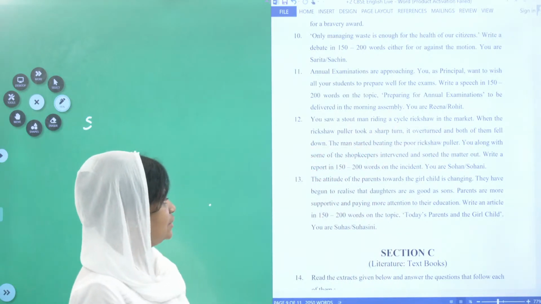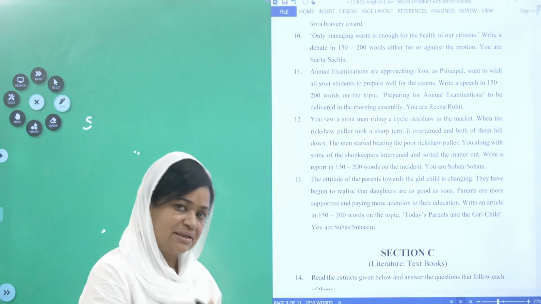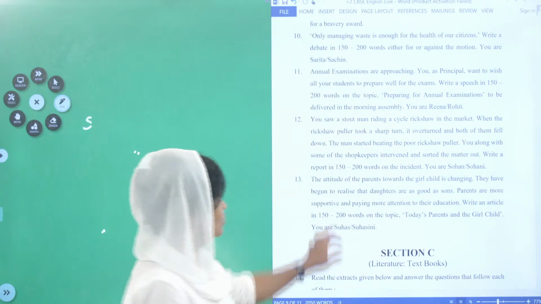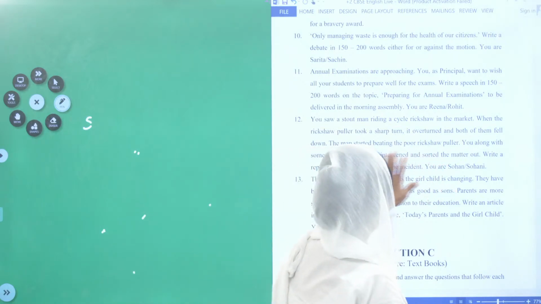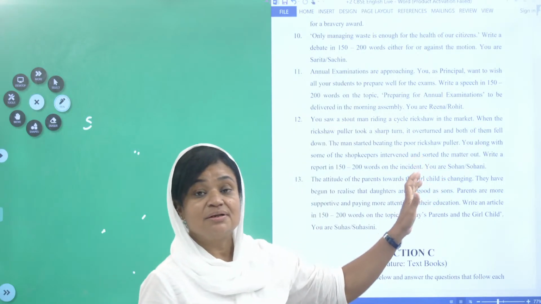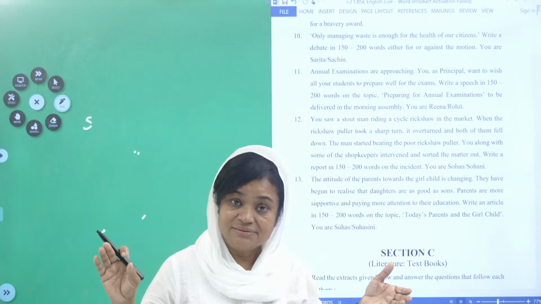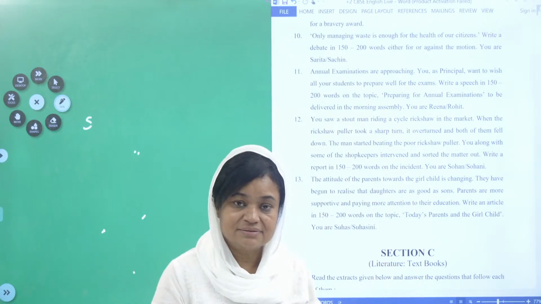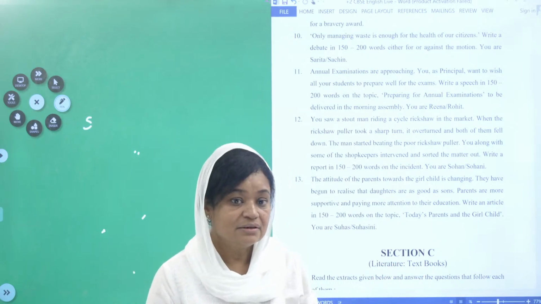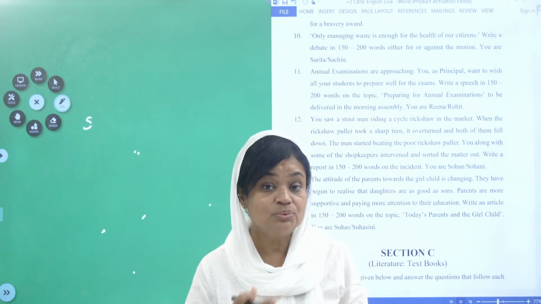The man started beating the poor rickshaw puller. You, along with some of the shopkeepers, immediately what will happen? As usual, if it happens here, some people who are watching will immediately come running and ask, what happened, what happened? They will try to interfere.